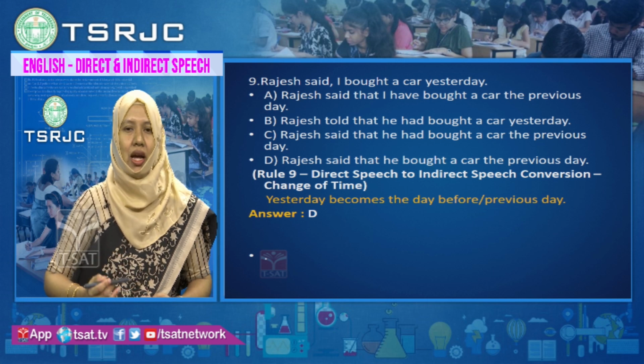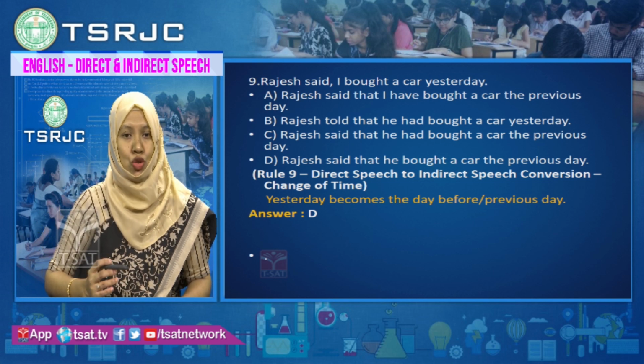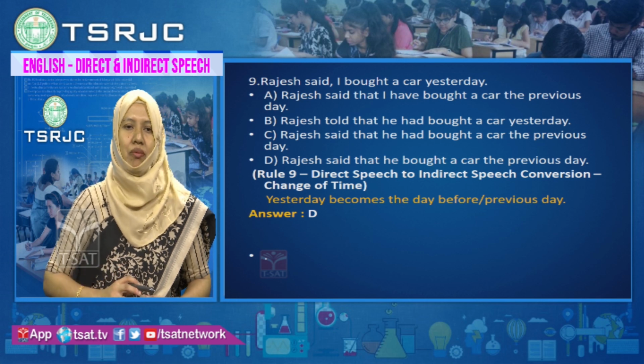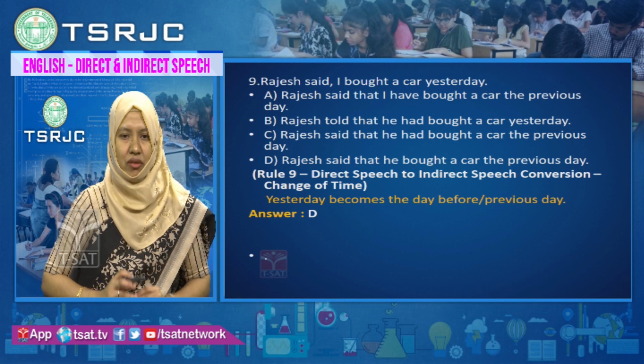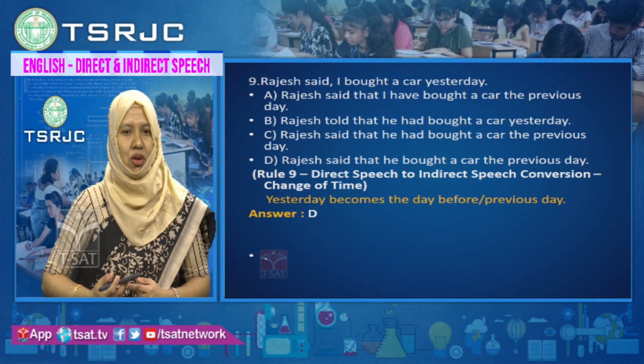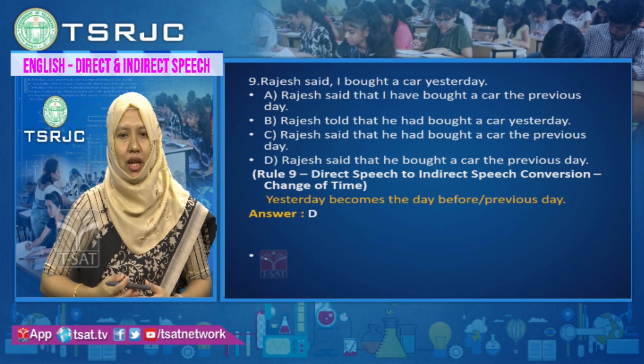Rajesh said that I have bought a car the previous day. Rajesh told that he had bought a car yesterday. Rajesh said that he had bought a car the previous day. Option D, Rajesh said that he bought a car the previous day. Always remember the rules of conversion. Time should be changed, along with the reporting verb, conjunction, and pronouns, you have to change the time also.